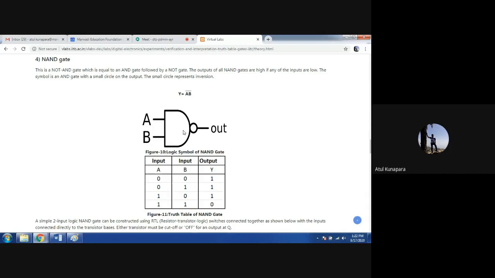And the symbol is also showing you like that. The symbol basically looks like an AND gate, but at the output side there is a small circle which is known as a bubble. So it is called a bubbled AND gate simply. So A and B will first perform the AND operation, and then it will be given to the NOT gate, and whatever you get in the output is called the NAND operation. So this NAND operation could be realized using 2 different gates, that is AND gate and NOT gate.